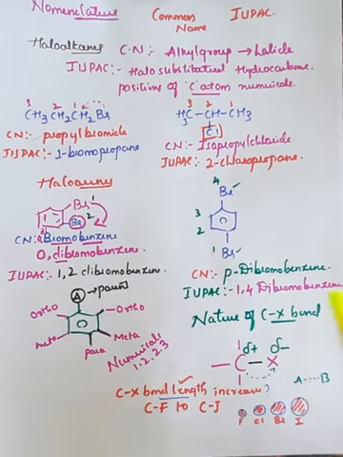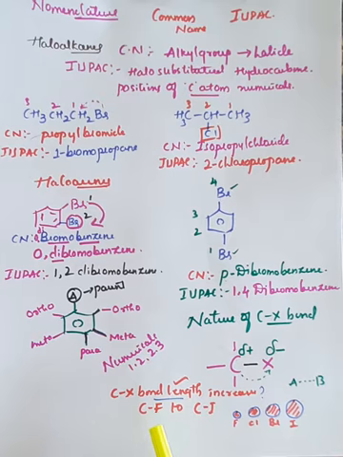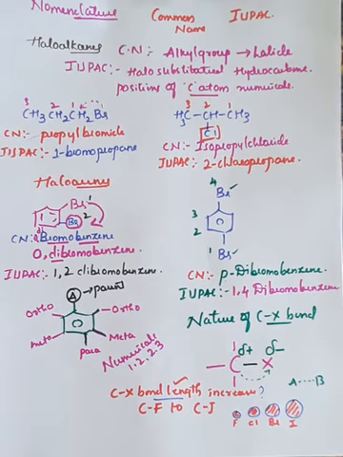So the nature of the CX bond is that carbon and halogen are bonded, in which the halogen has a partial negative charge and the carbon has a partial positive charge. The important statement is that the bond length increases from fluorine to iodine. The size of fluorine is very small, so the bond length is very short, but it goes on increasing as we change the halogen from fluorine to chlorine, bromine, iodine. So this covers nomenclature of haloalkanes and haloarenes, and some important information regarding the nature of the CX bond.